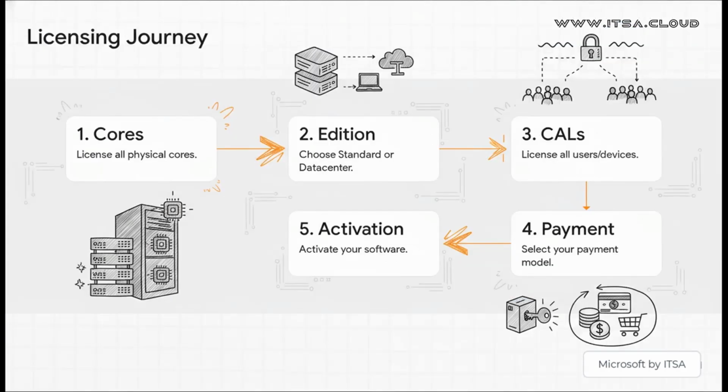So let's just pull back for a second and recap the whole journey, right? It really is a step-by-step process. You start with your physical cores, then you pick your edition, then you cover your users with CALs. You choose your payment model, and finally, you activate. See? When you lay it out like that, it's not so bad, is it?